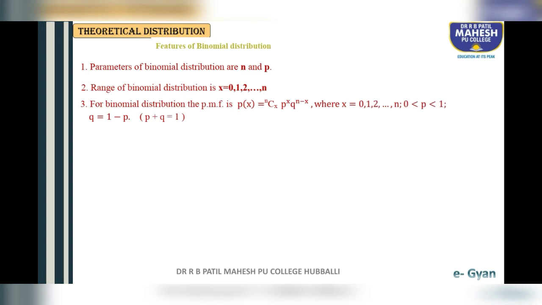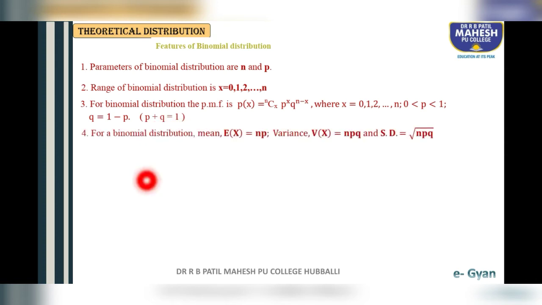For a binomial distribution, the PMF is P(x) = nCx p^x q^(n-x), where x takes the values 0, 1, 2, up to n. P lies between 0 and 1, Q is 1 minus P, and we know that P + Q is always 1.